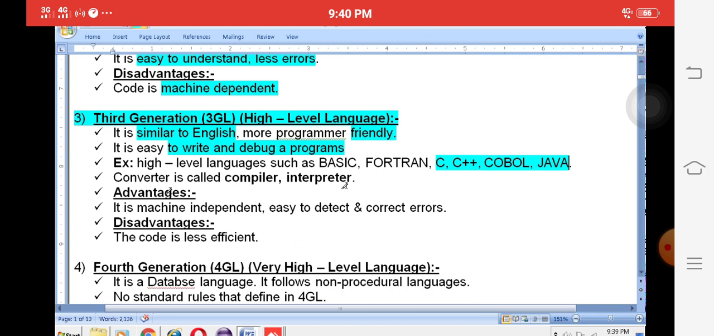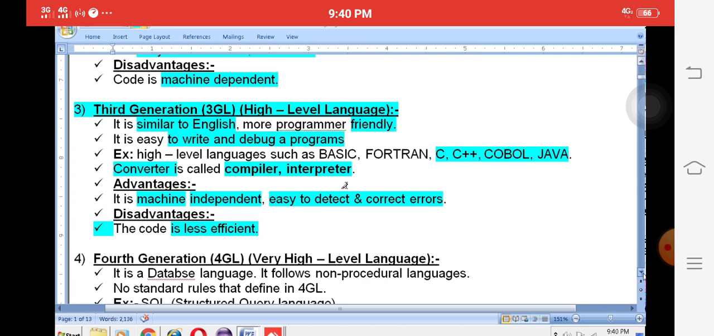You must have a converter, which is nothing but a mediator. What converters are used here? Compiler and interpreter. What are the advantages of the third generation? It is easy to detect and correct errors. It is also machine independent, which means once you write the program in Windows, it will run on Linux, Android, any system. That is a very important advantage. What is the disadvantage? The code is less efficient, and sometimes it may show other errors also. This is the third generation.